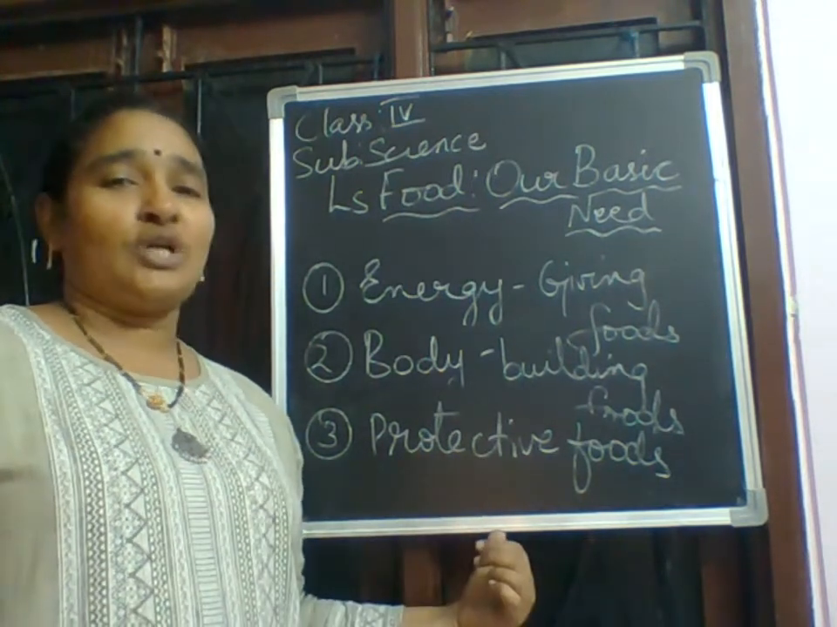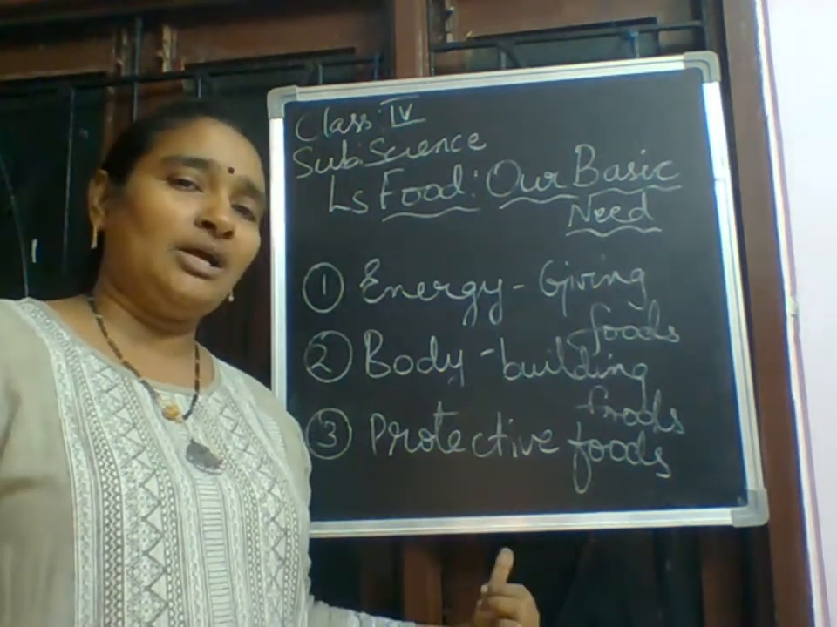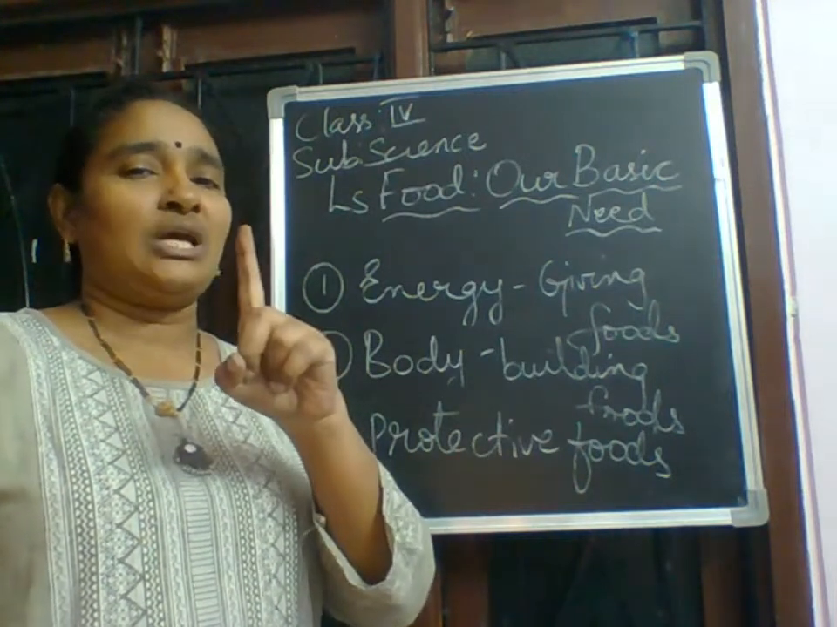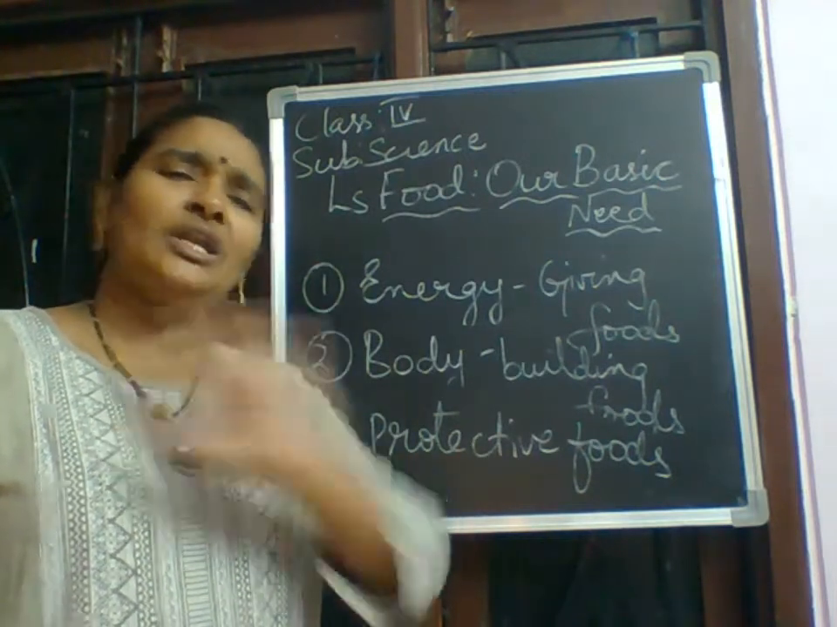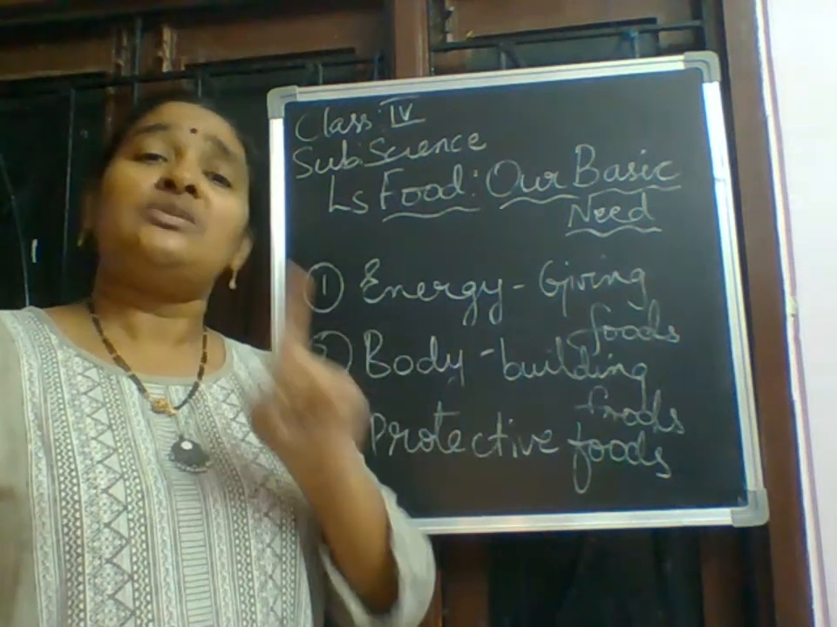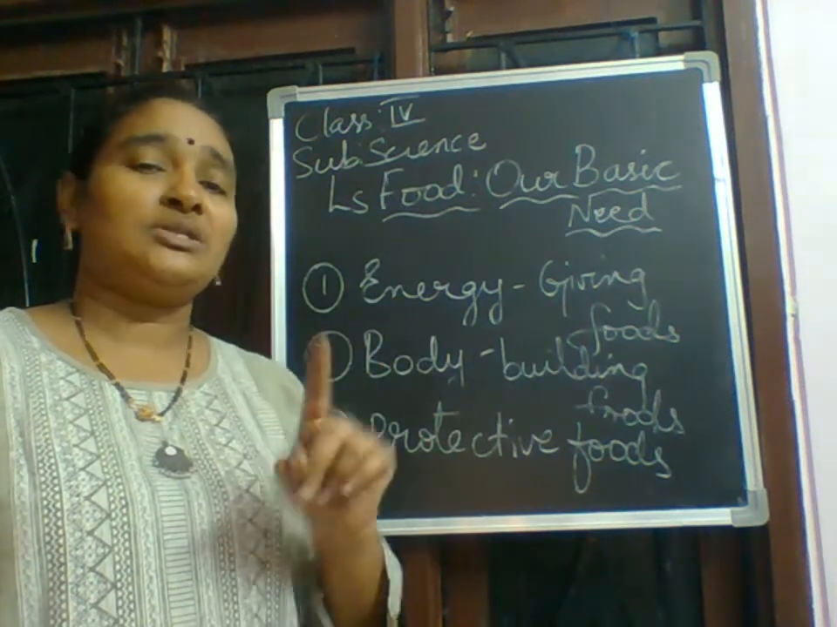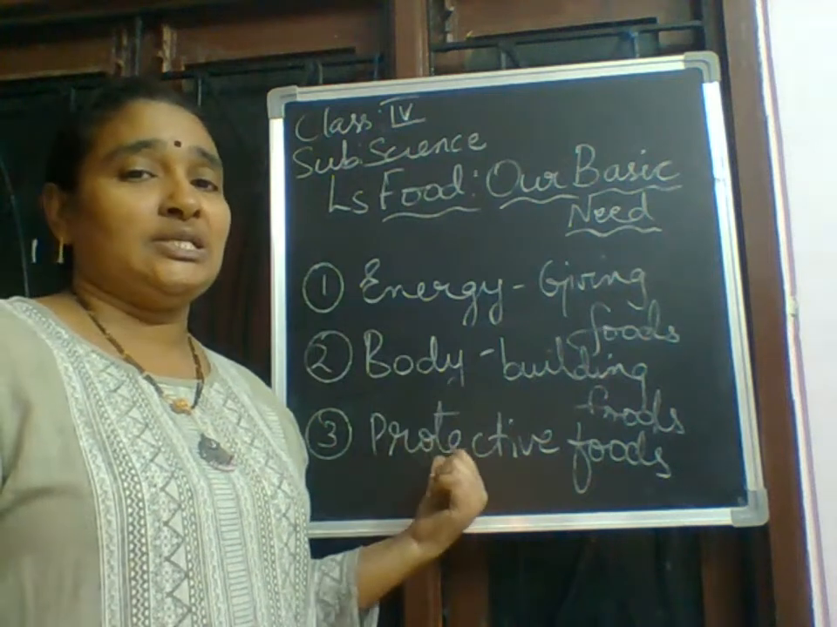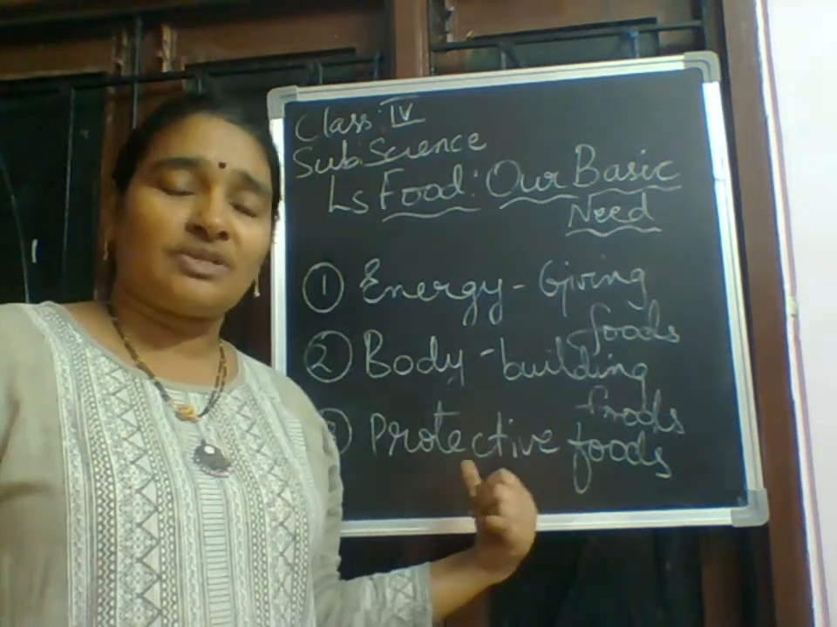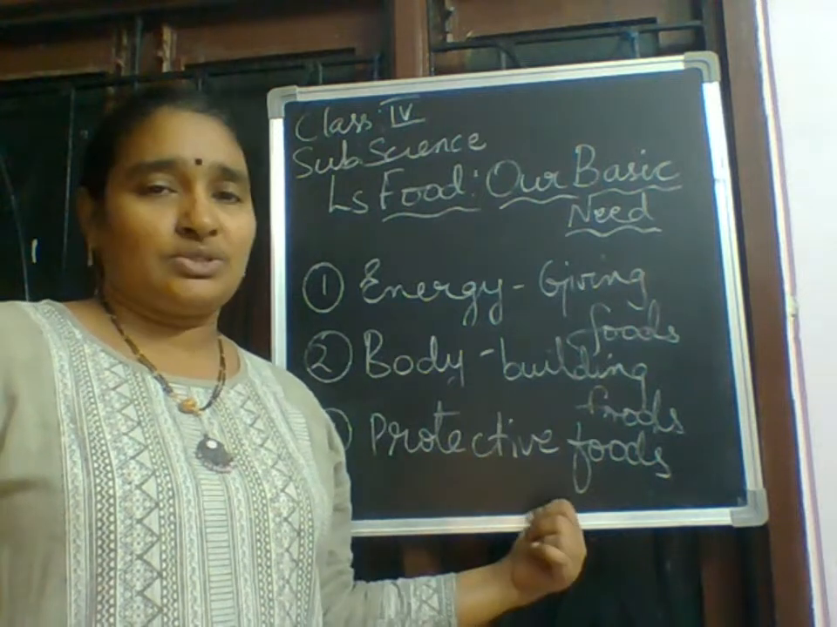So daily it is your duty, or tell your mama, to provide a fruit for you. Daily you should eat one fruit. Just eat any fruit, no problem. If nothing is available, daily you can eat one banana. Why? Because they protect your body from diseases. Okay. So protective foods are nothing but vegetables and fruits.